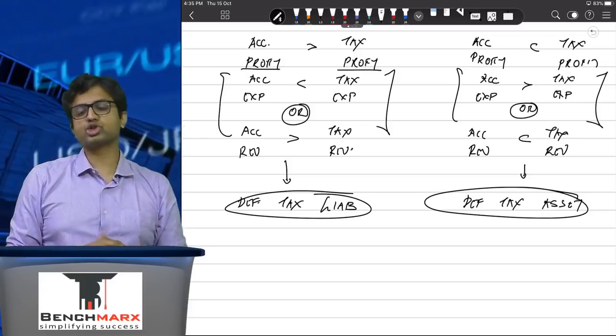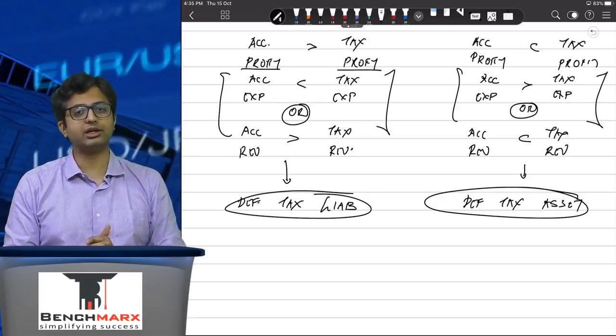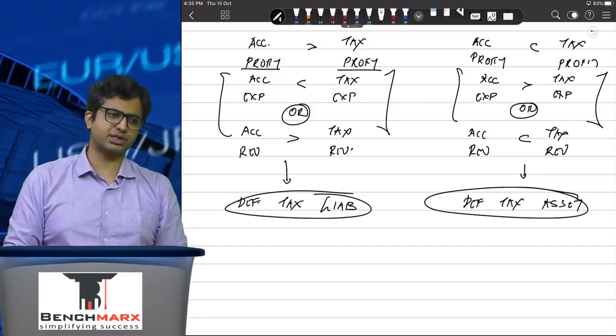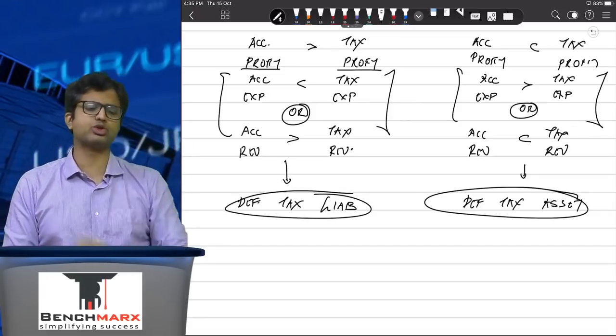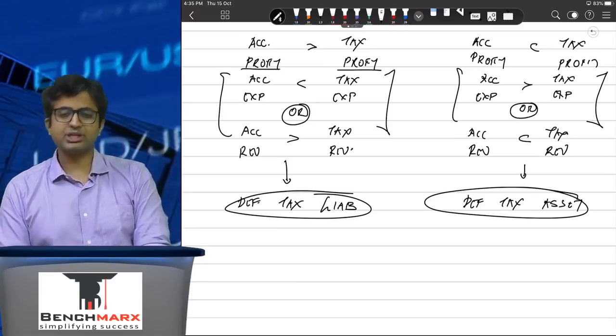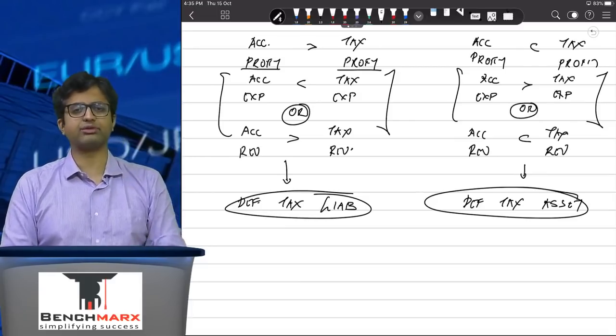So carry forward losses always create deferred tax assets, and carry forward losses have a life of only 8 years, and hence the standard says that you can actually create a deferred tax asset for carry forward losses only if there's virtual certainty that there will be profits that will be earned at a future date. So this is about your deferred taxes. There are certain other special cases also in deferred taxes.